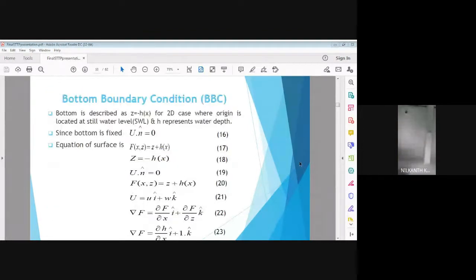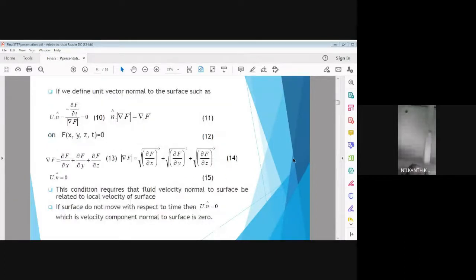Then equation number 10 is written. We know that we can substitute the outward unit vector multiplied by mod of gradient f as simply gradient f, so that u dot n cap is minus dou f by dou t upon mod of gradient f.